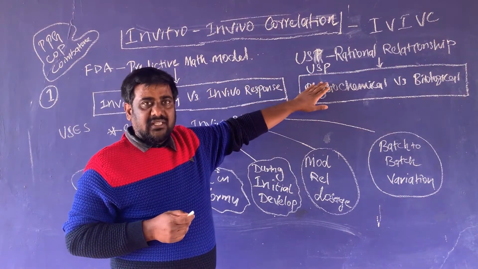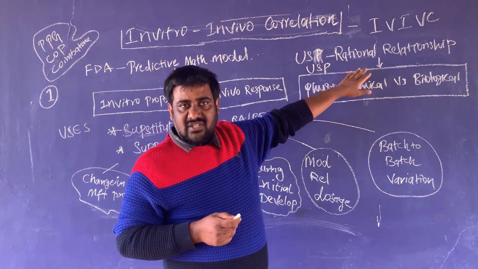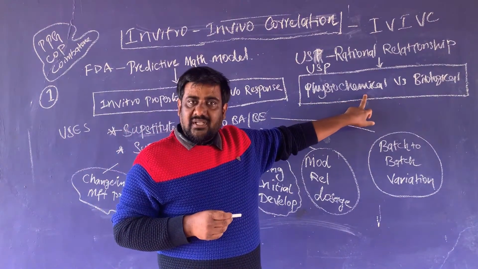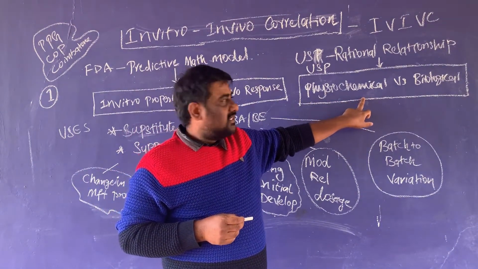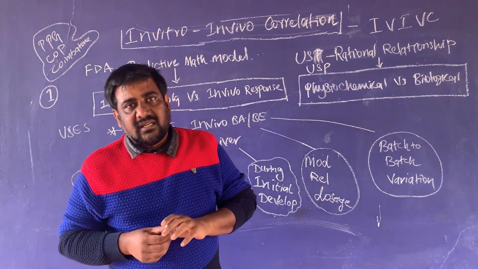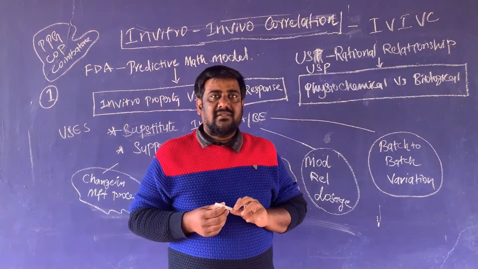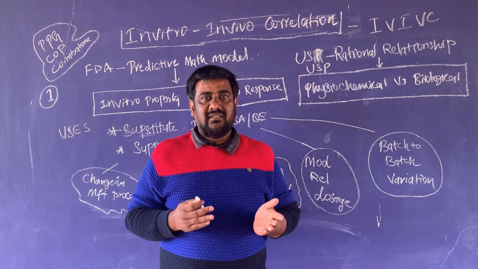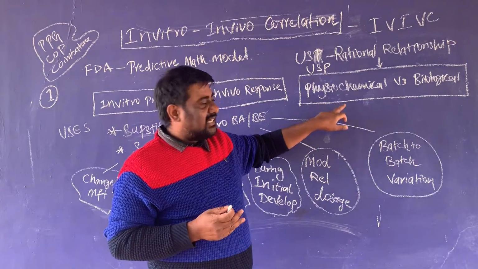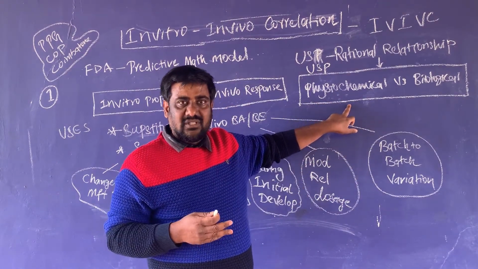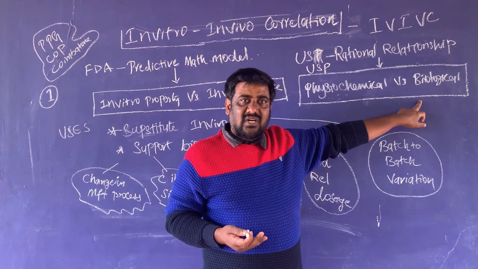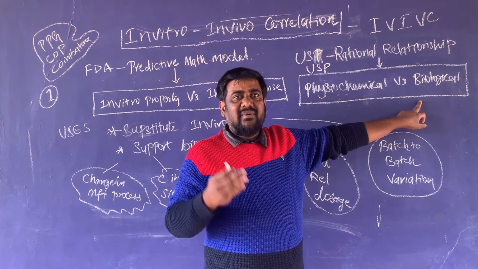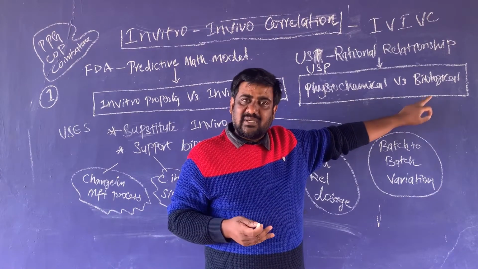Then as per USP, it is defined as the establishment of a rational relationship between the physiochemical property of the drug or of the dosage form versus the biological response of the dosage form or formulation. What is physiochemical property? It is nothing but solubility. Based on solubility, the study done is dissolution. Again, it is the same: dissolution is an in vitro study. What is biological response? In the systemic circulation, what action happened is studied, maybe AUC, Cmax, Tmax. That is nothing but in vivo.